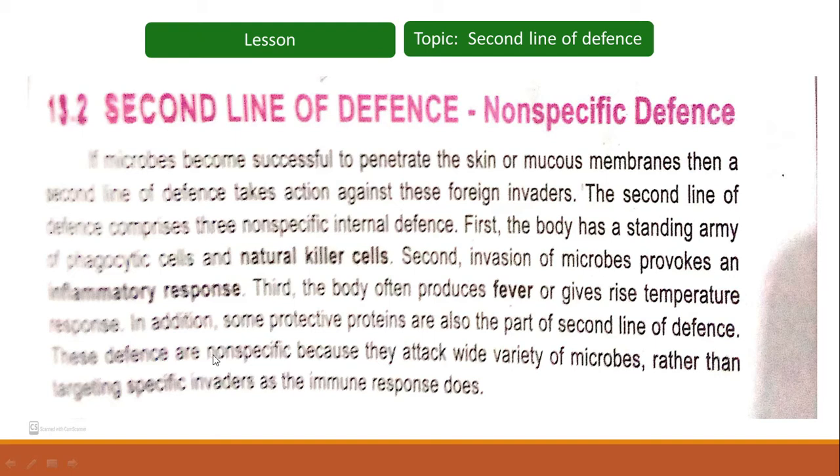These defenses are non-specific because they attack a wide variety of microbes rather than targeting specific invaders as the immune response does. In addition to these three non-specific internal defenses, there are also some protective proteins which attack the invading microorganisms. These defenses attack different types of microbes. That's why it is a non-specific immune response.